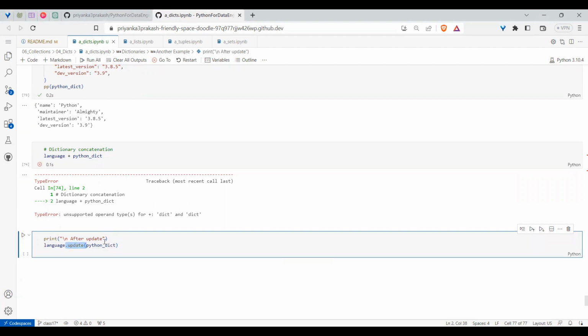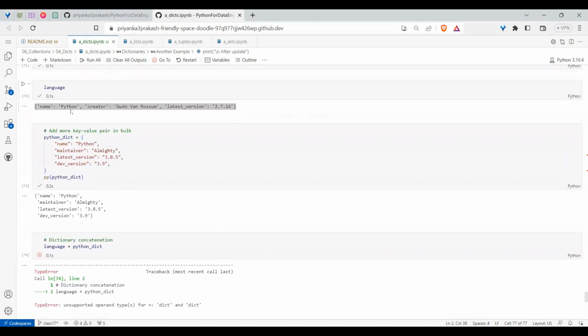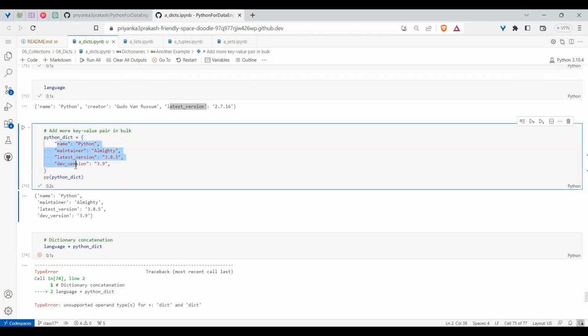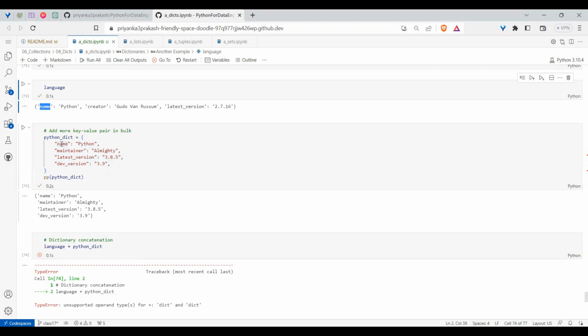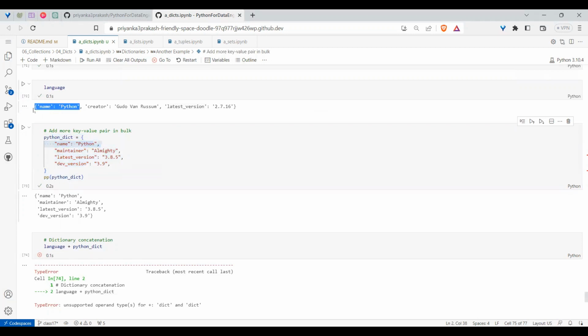If I do dot update, then it will update. And observe carefully here. In the original dictionary, you have name is equal to Python, creator is so and so, latest version is something. And this new dictionary from which you are getting the values also has some values. Did you see there are some keys which are common? Whenever the keys are common, it will update the existing value. Of course, here also name is equal to Python, here also name is equal to Python, no difference you can observe.